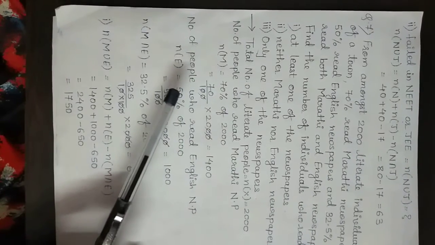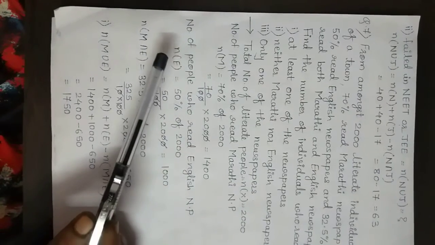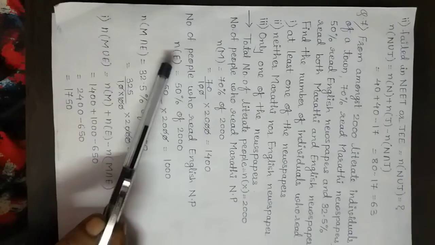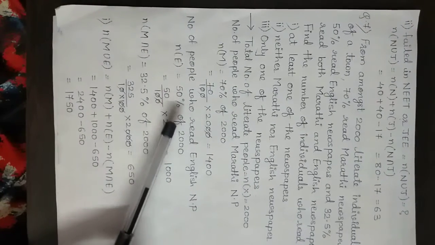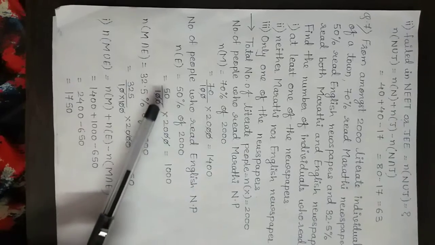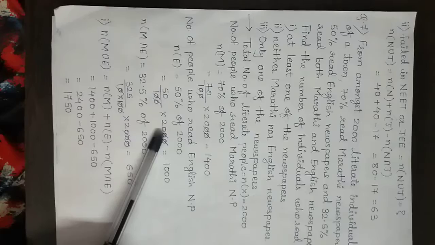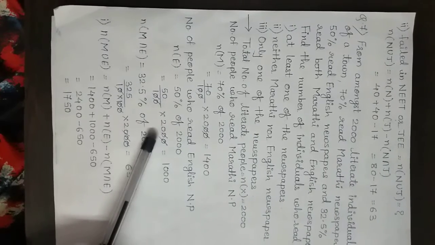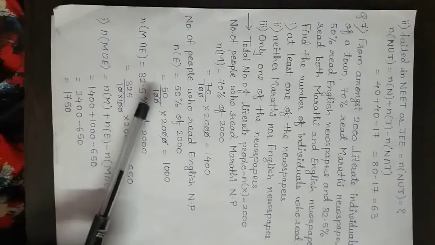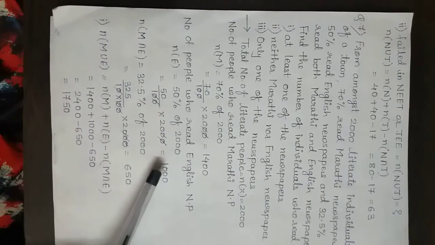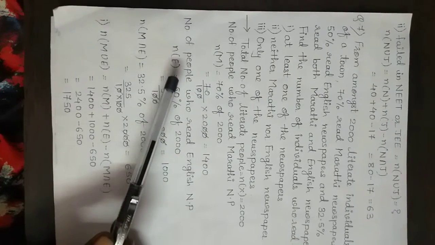Now the number of people who read English newspaper, denoted by n of e, and the percentage given is 50%. So 50% of 2000, that we will calculate: 50 upon 100 into 2000. Again here also the 20 of 2000 gets cancelled with the 20 of 100, and the remaining terms we will multiply. So we have 1000 as n of e.